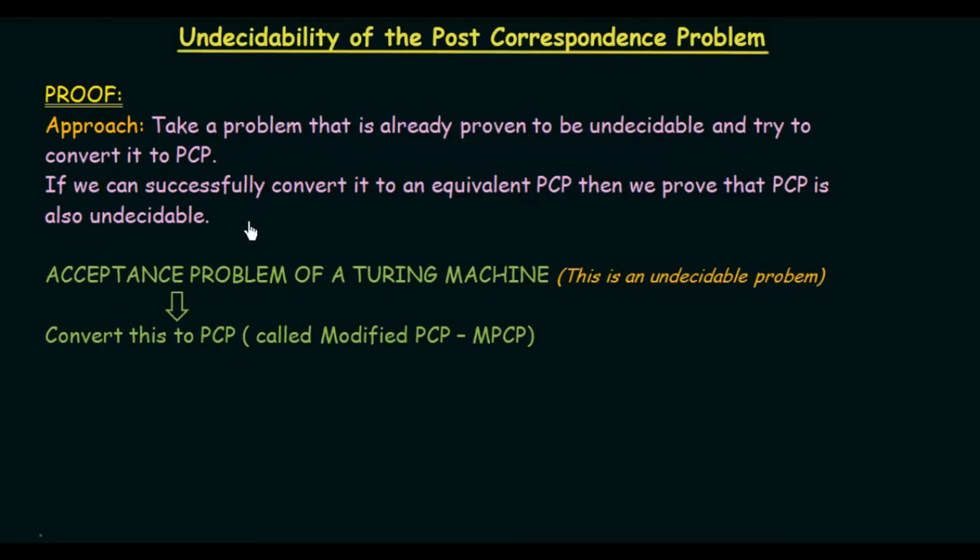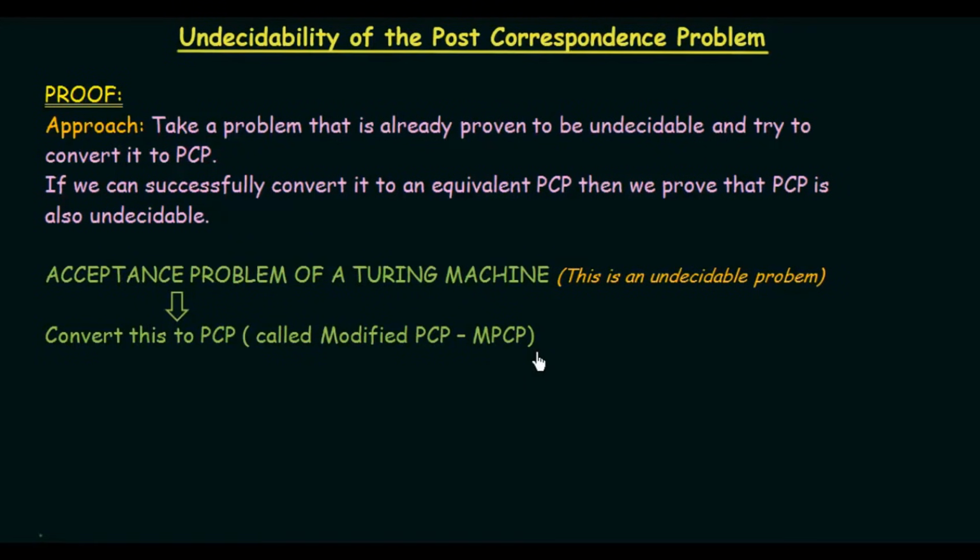So here is what we can do. We can take this problem, which is the acceptance problem of a Turing machine, and we know that this is an undecidable problem. Why? Because we have already discussed this. We know that we can never be sure if a Turing machine will always go into an accept state or not. So the acceptance problem of a Turing machine is an undecidable problem. Now, if we can convert this acceptance problem of a Turing machine into a PCP, which we call modified PCP or MPCP, then we can say that PCP is also undecidable.